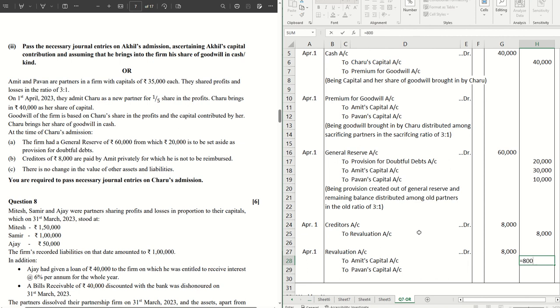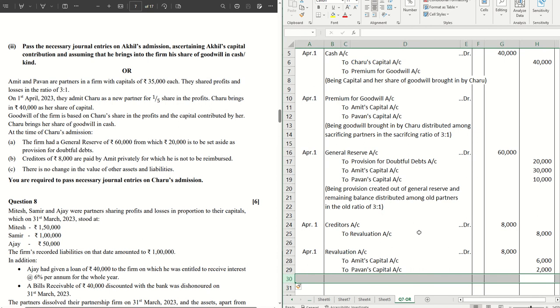So 8,000 into 3 by 4, that comes to 6,000, and Pawan will get 2,000.